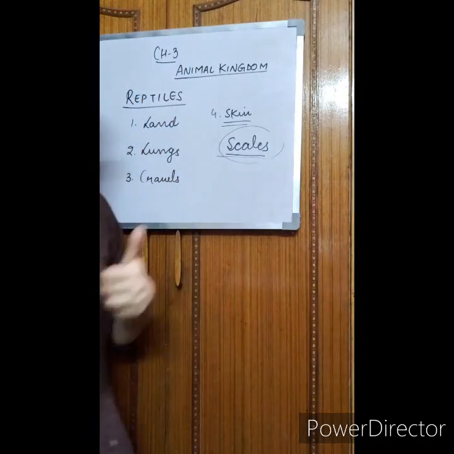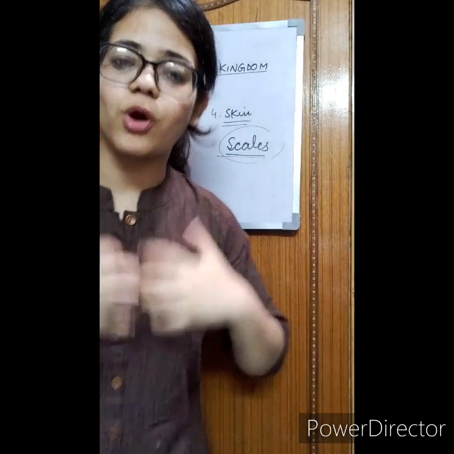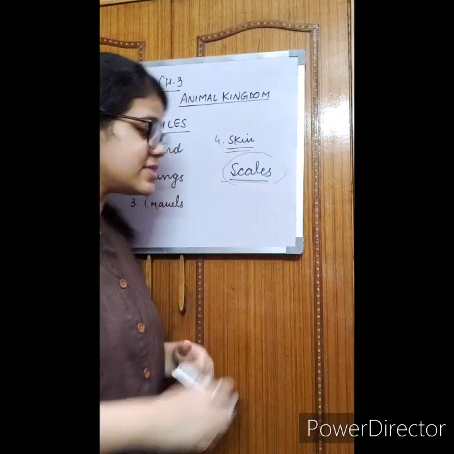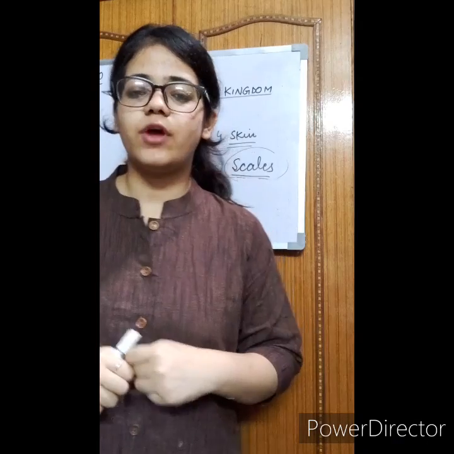Secondly, scales help them to move easily on the ground, and third, scales prevent the loss of water from the body. Scales are of different shapes as well. For example, snakes have different types of scale shapes.